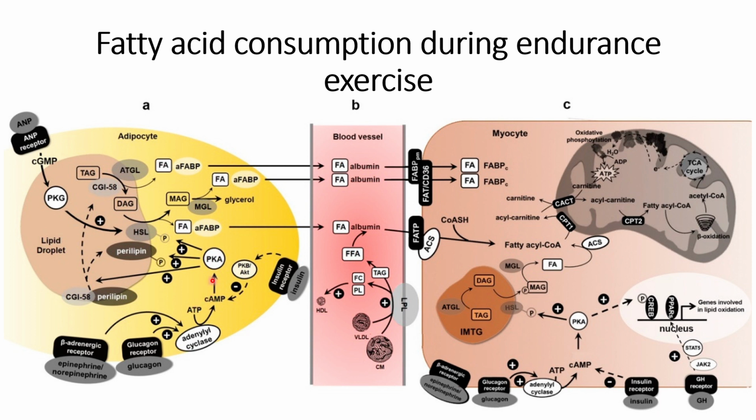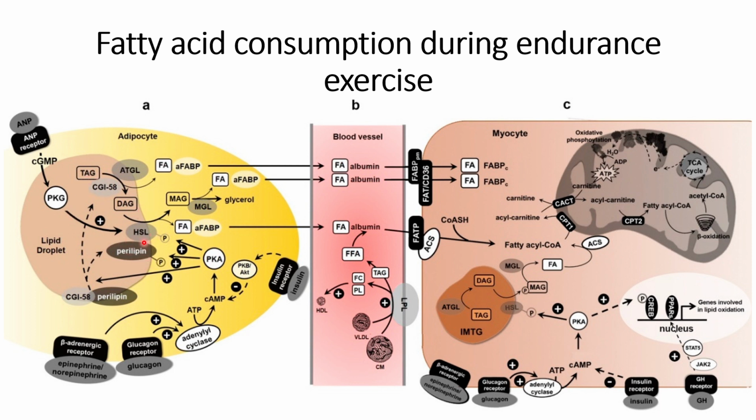this cAMP formation will activate protein kinases, and the protein kinases will lead to the phosphorylation of HSL and perilipin on the membrane of the lipid droplet.